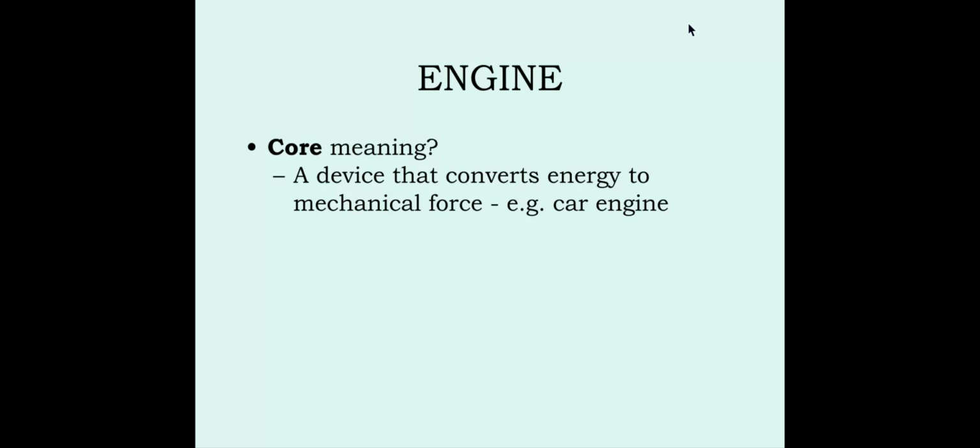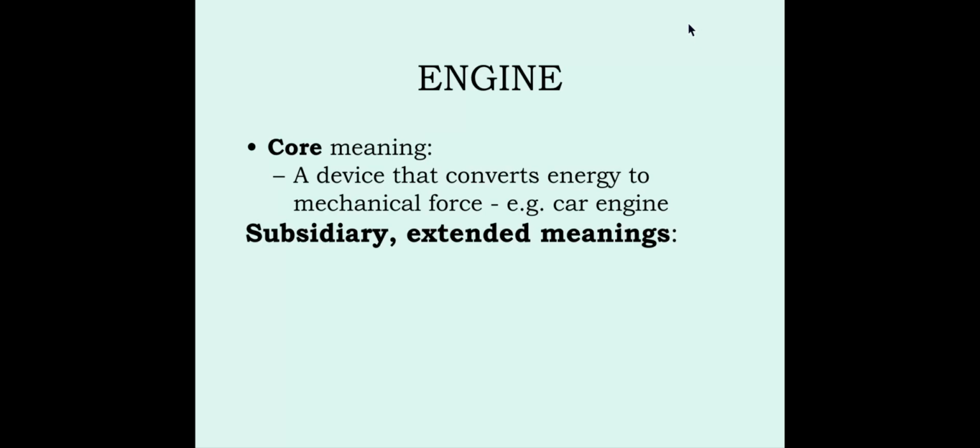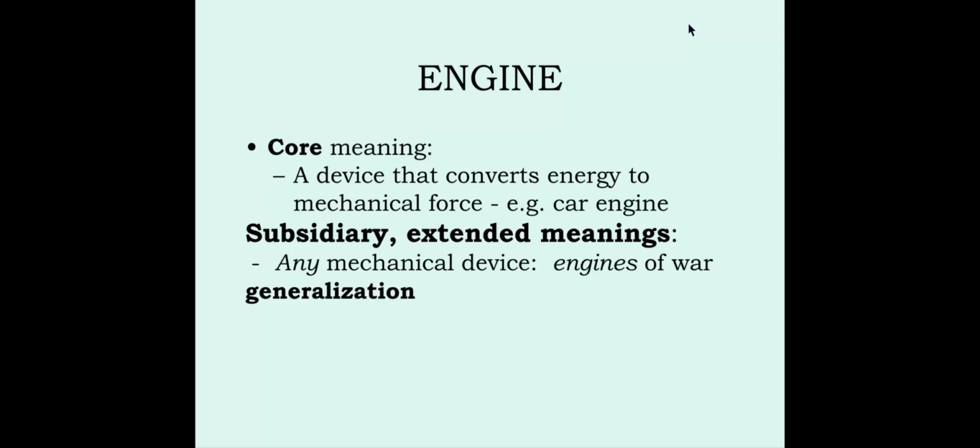But notice you can learn this from the dictionary. This information comes from the dictionary that's on the outline. Engine has a variety of what we could call subsidiary or extended meanings. So for example, engine can come to mean any kind of mechanical device, not just the engine in a car or a lawnmower, but any kind of mechanical device. There's a phrase, the engines of war, which basically means all the different kinds of machines or mechanical devices that you might use in war. So notice that this is an example of generalization. It's not just car engines, but any kind of mechanical device can be referred to with the word engine.